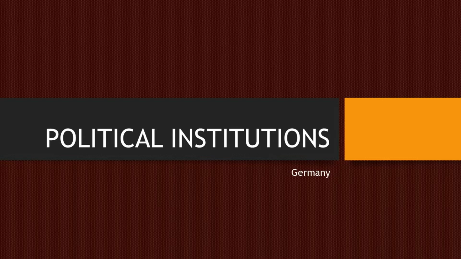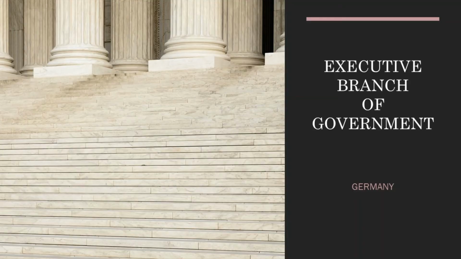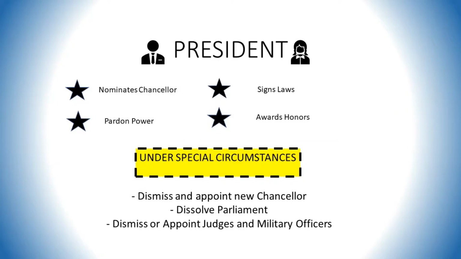Now on to our second section, the political institutions of Germany. And first, we will look at the executive branch as outlined within Basic Law. Now, within Basic Law, Germany has a semi-presidential system, i.e., they have a president, a head of state, who holds no real power, and a chancellor, the head of government, who holds the real power within the executive branch. Now, first, we will look at the president.